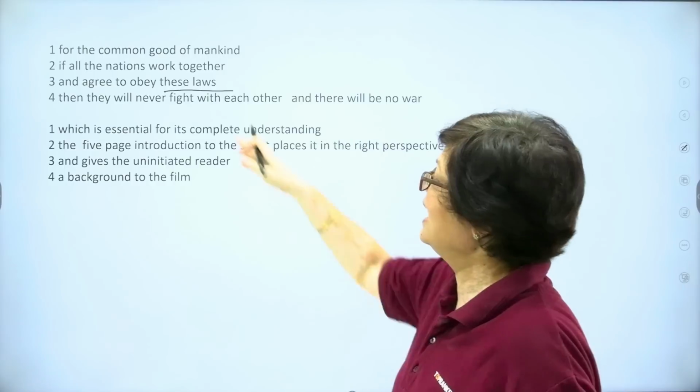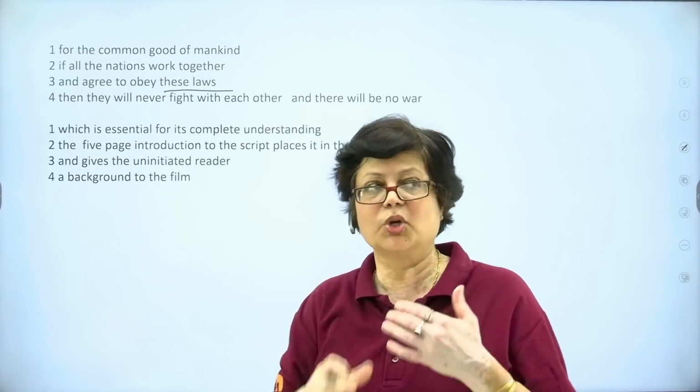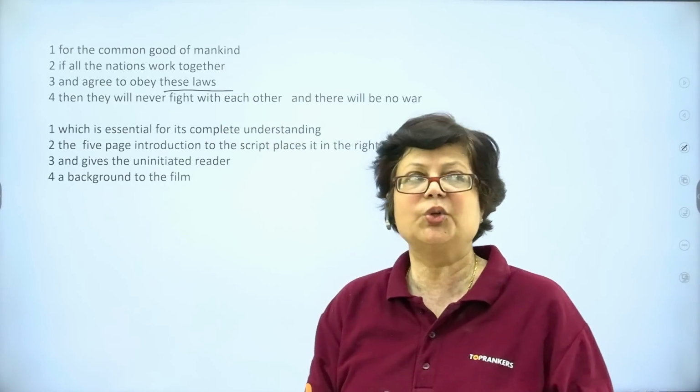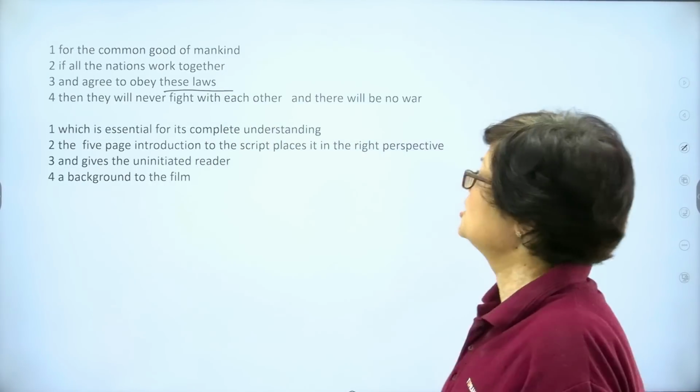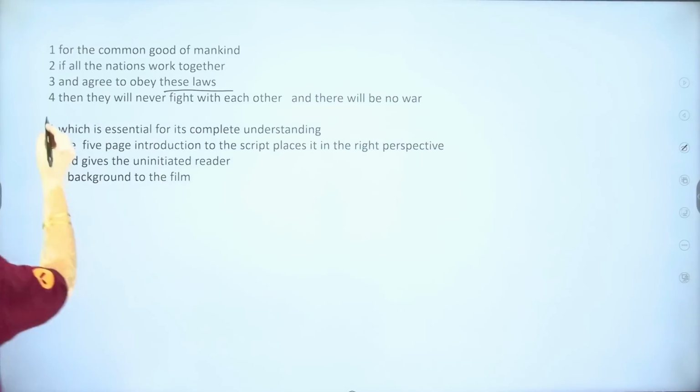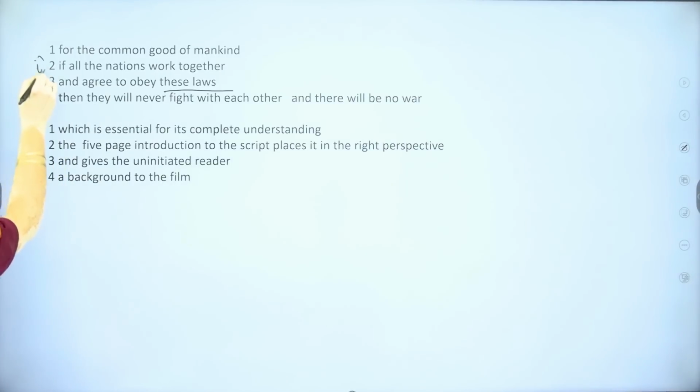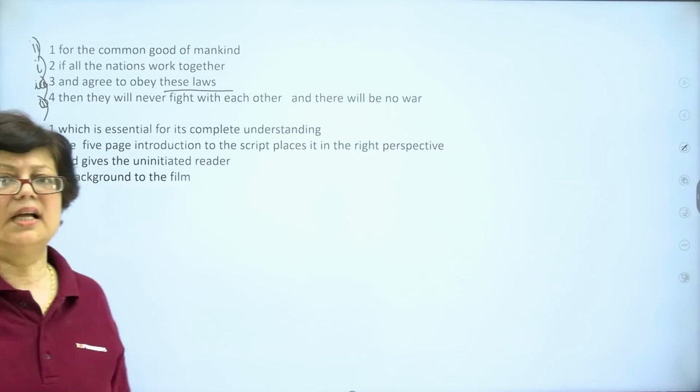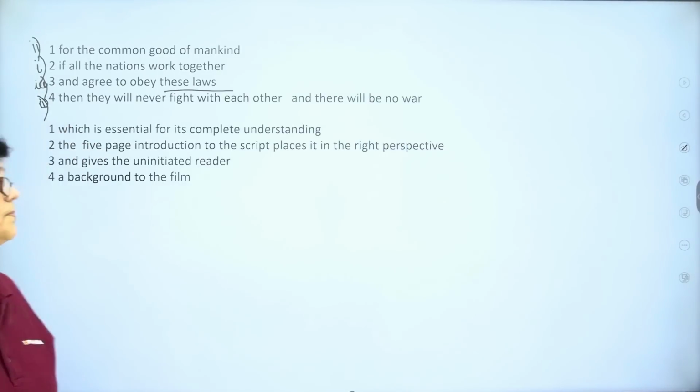But since we have only these four portions, we have to join them together in a logical manner. So let's start once again. If all the nations work together for the common good of mankind and agree to obey these laws, then they will never fight with each other and there will be no war.